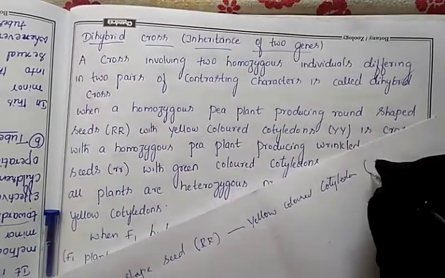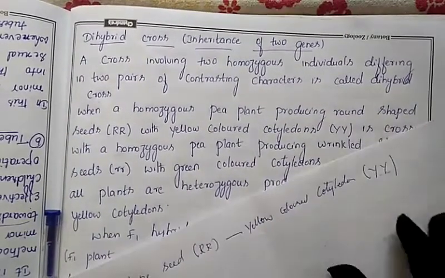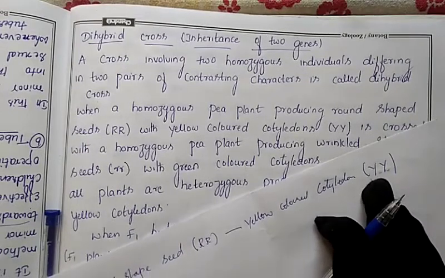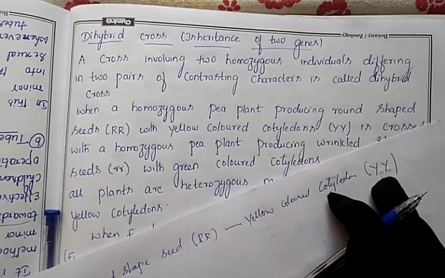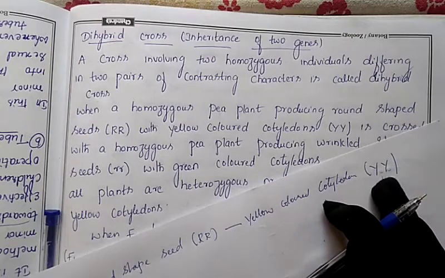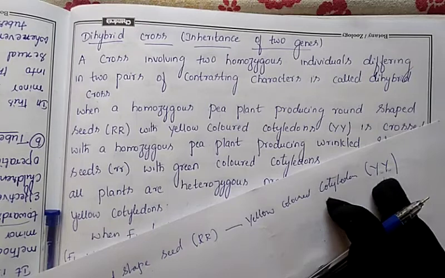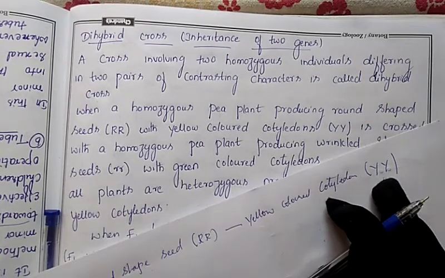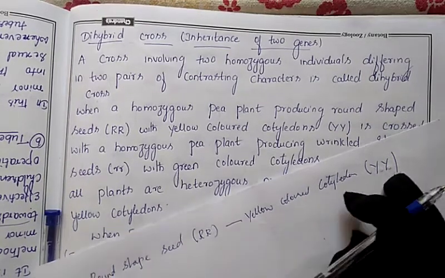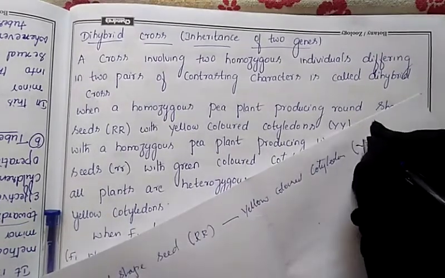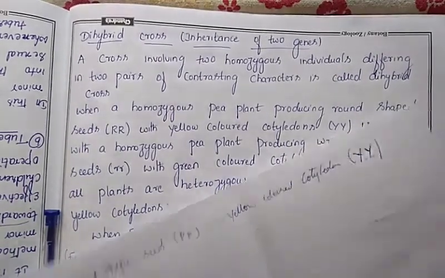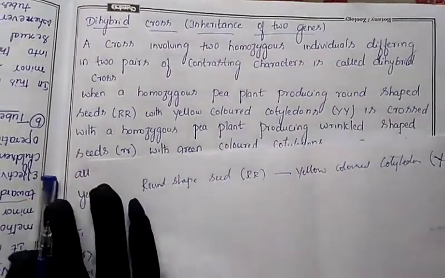Yellow color cotyledons. Yellow is dominant, so that's why we write it in capital letters, YY. While writing this Y, remember the differentiation: it should be clear which is the capital letter and which is the small letter. Many of them write the Y in a way that we can't understand whether it is a capital letter or a small letter. There should be a difference between capital and small letters. So this is the capital letter, which is in the dominant condition.